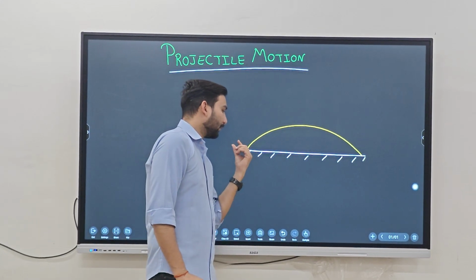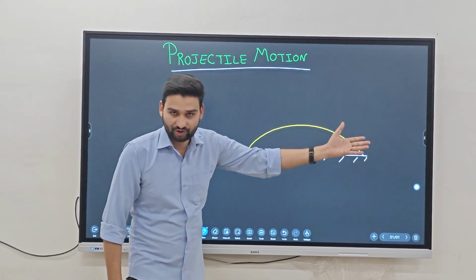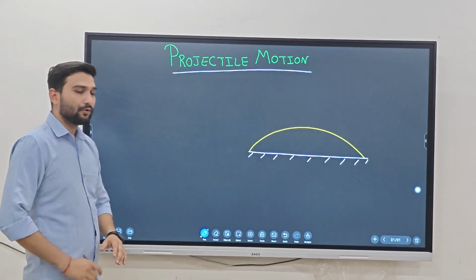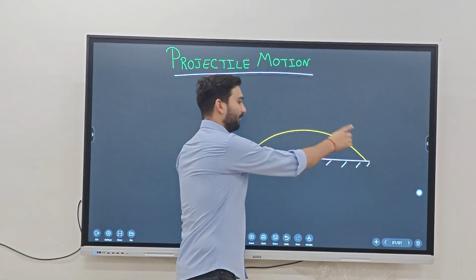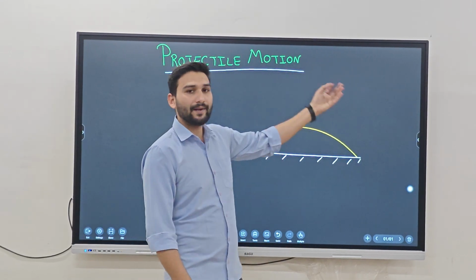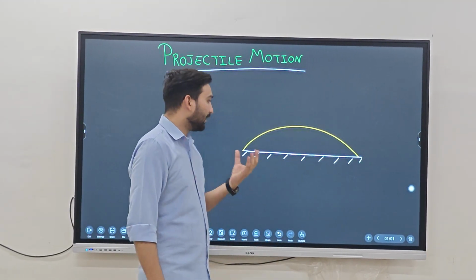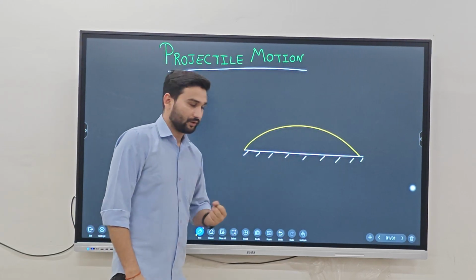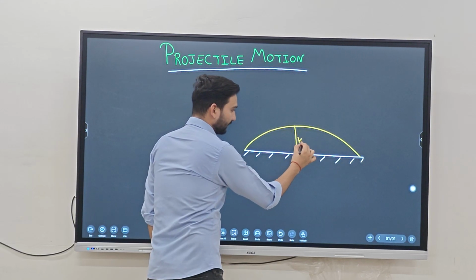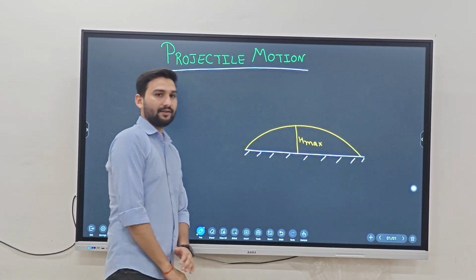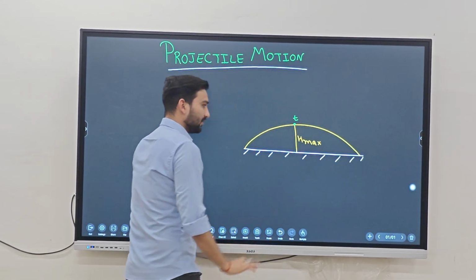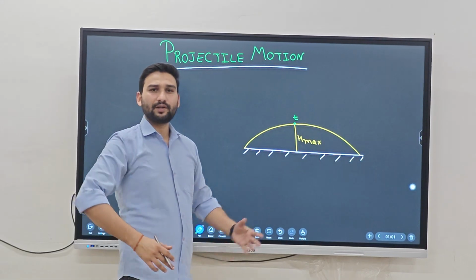When a body is launched from the ground surface at an angle theta, we have to calculate many things. For example, the time of flight. The time of flight means the time in which the ball remains in the air, untouched by the ground. We can also calculate the maximum height attained by the ball, and the time at which the object reaches the maximum height. So we have to calculate all these things.